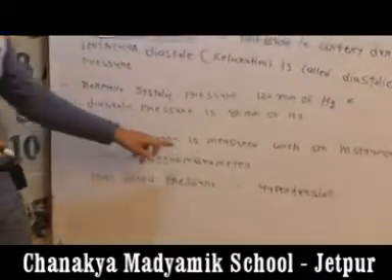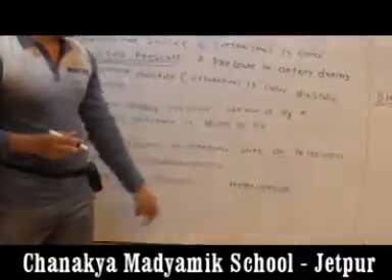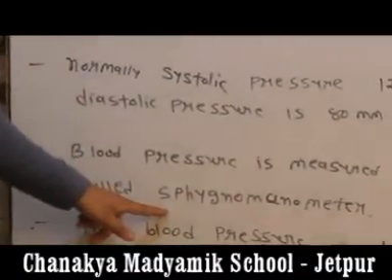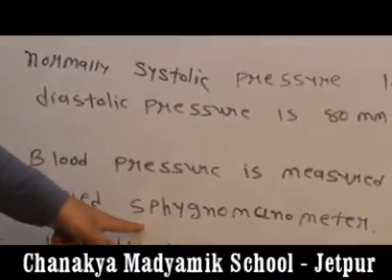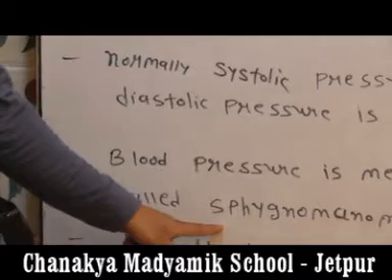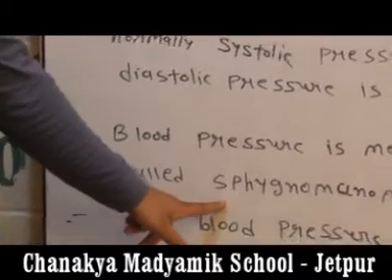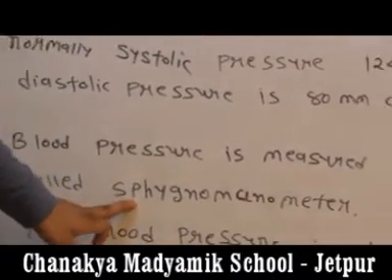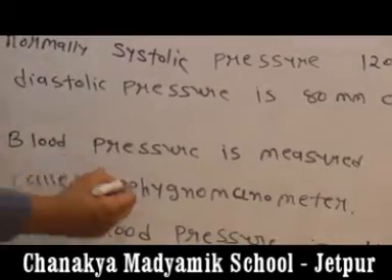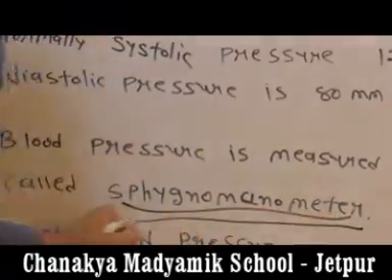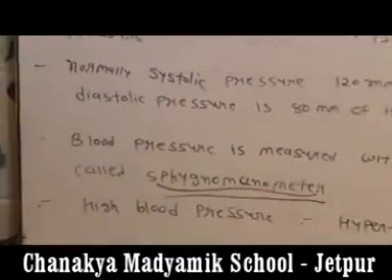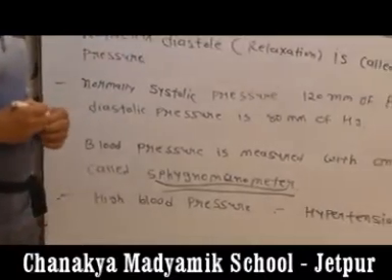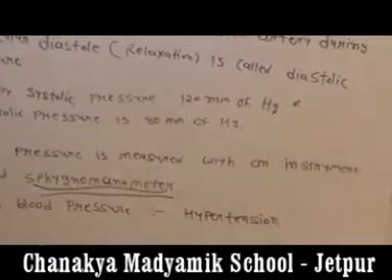Blood pressure is measured with an instrument called a sphygmomanometer. Which instrument is used for blood pressure? We measure blood pressure with the help of this instrument, called a sphygmomanometer. It is important for 1 mark, and it is also a fill-in-the-blank question.